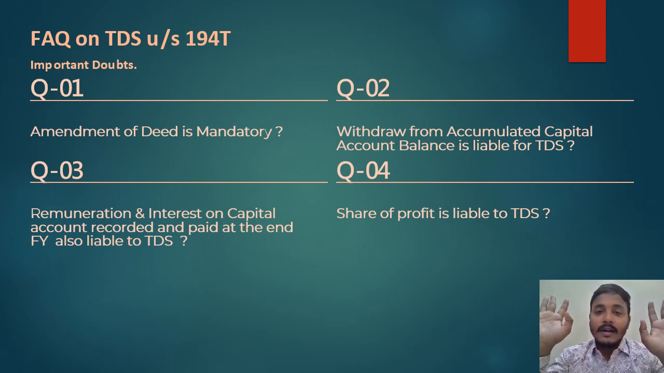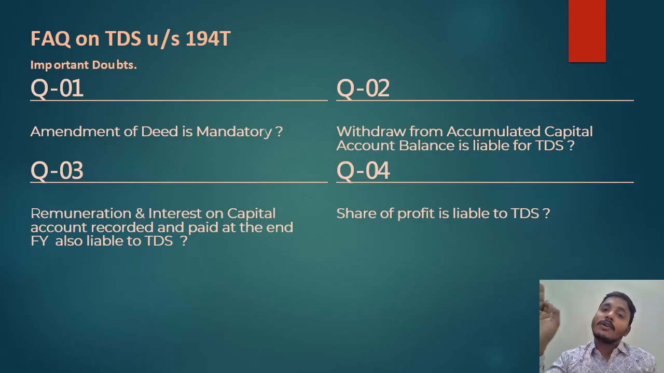Let us divide it into two categories. One is remuneration and the other is interest on capital. For the remuneration to the partners, even though the firm records it and makes the payment at the end of the financial year, the department is stating that rendering services is on a monthly basis. For that you have to deduct monthly TDS only. There is no exclusion for the remuneration.